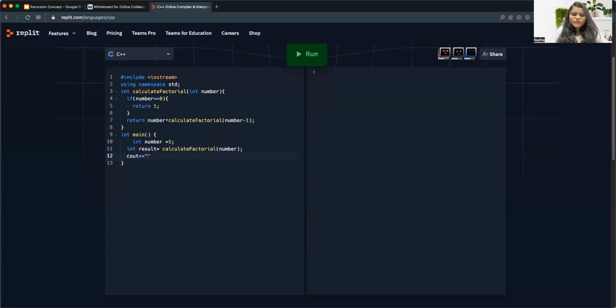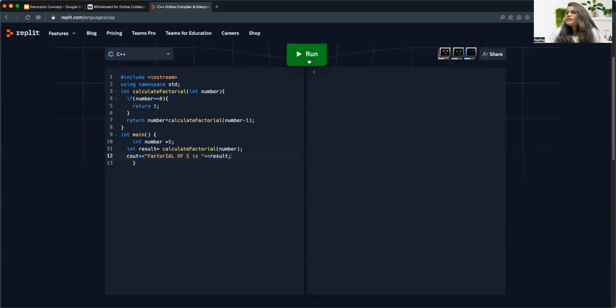Then we can simply print out "factorial of 5 is" and then the result.